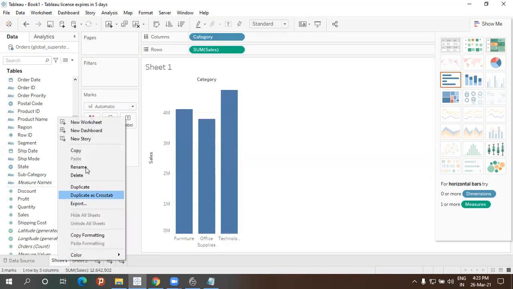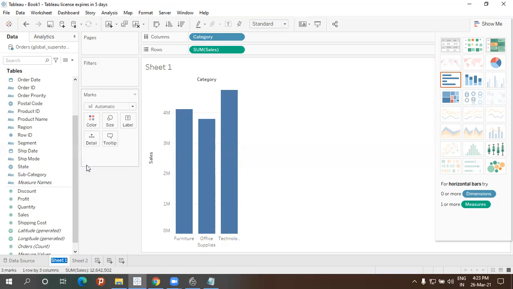Okay, so let me rename it as dimension or continuous, sorry, discrete and continuous.